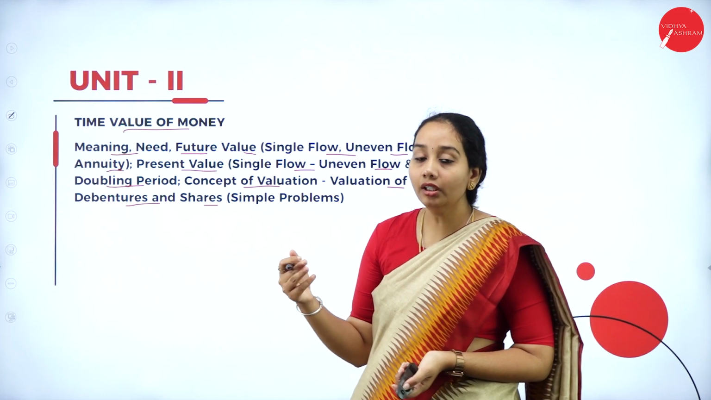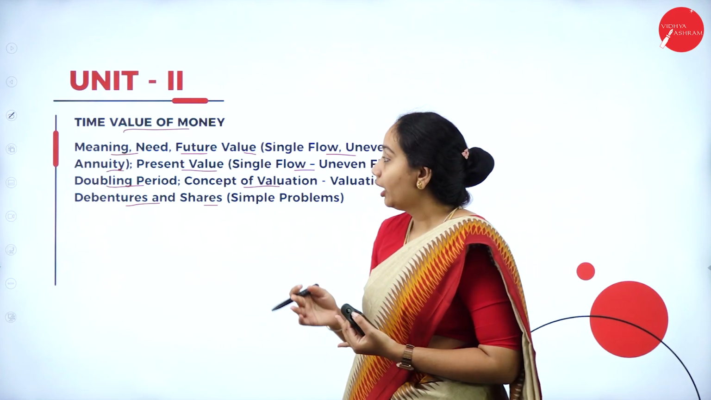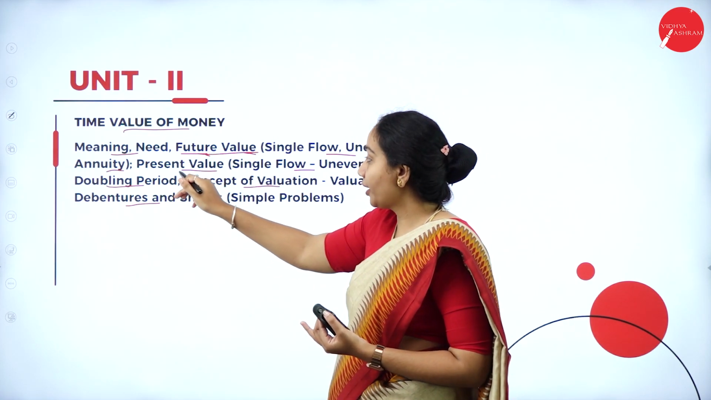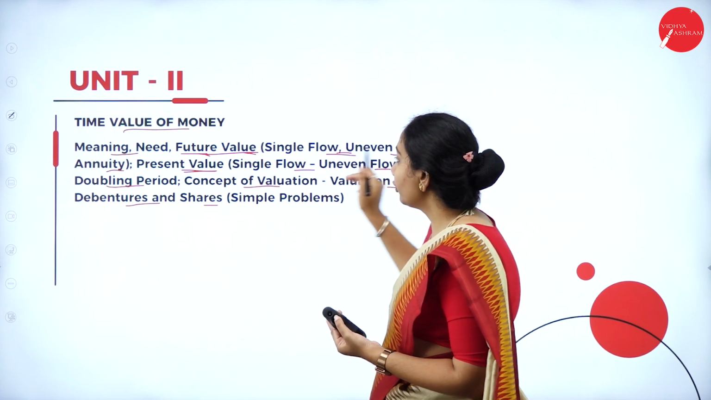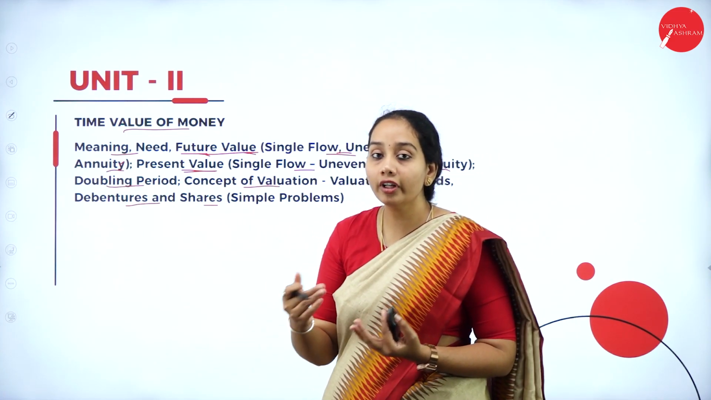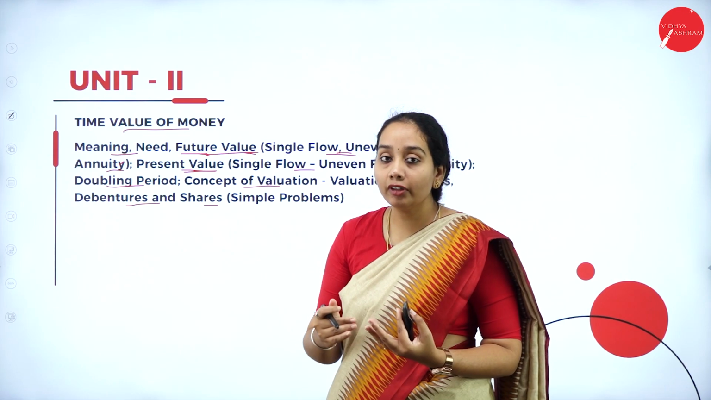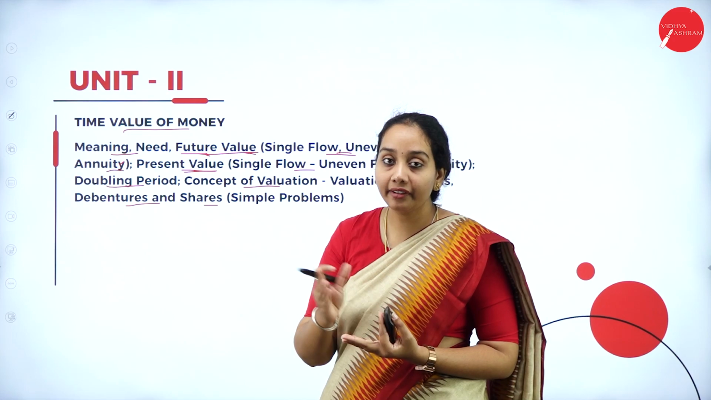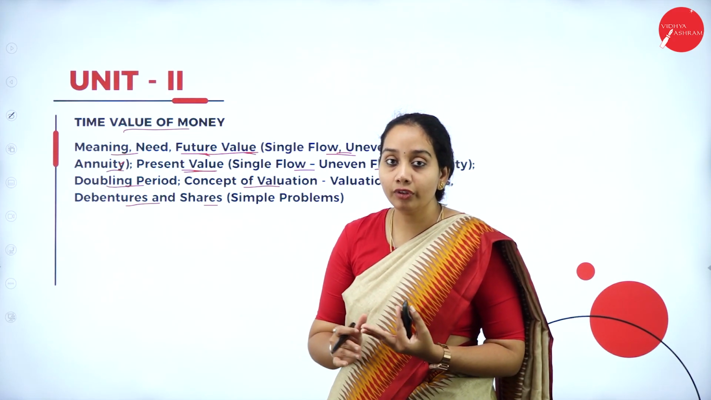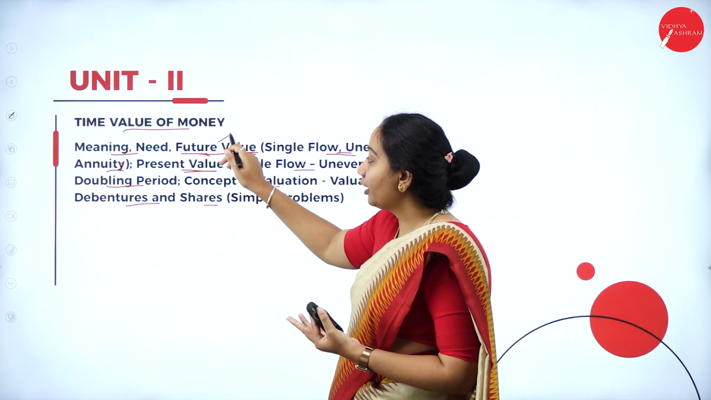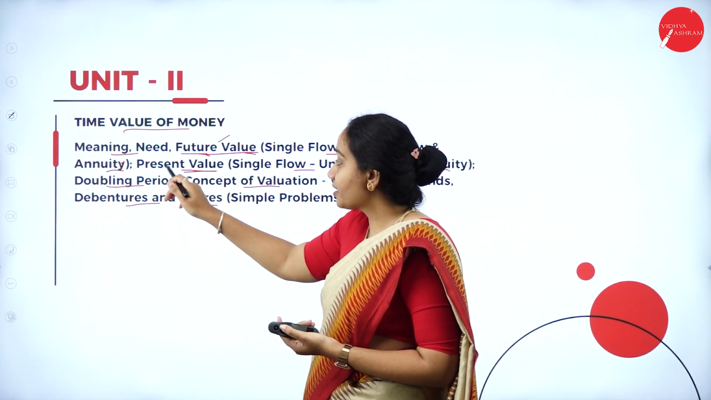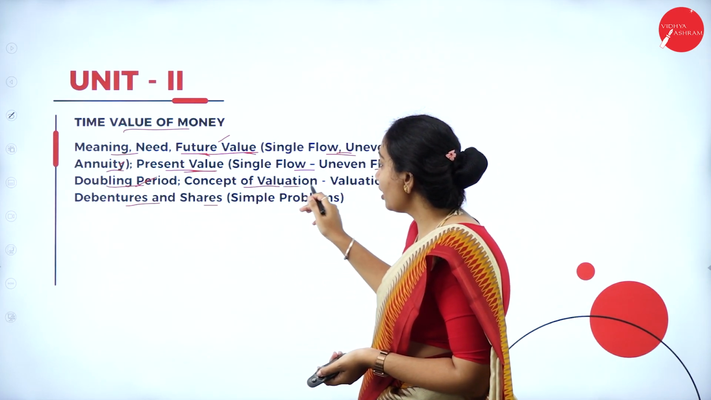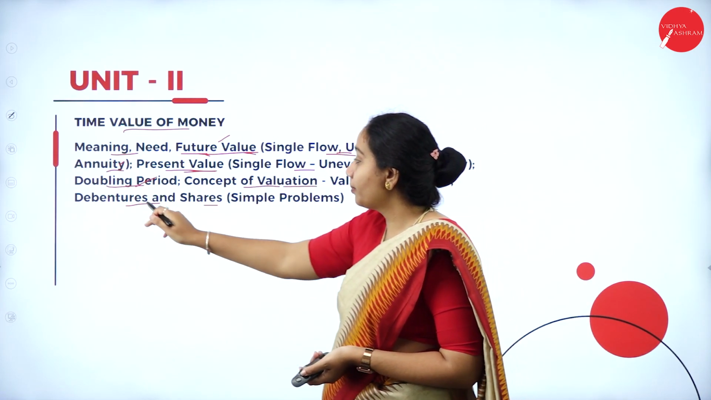So all these you're going to learn: what basically is the time value of money, what is the value of the money in future, and what is the value of the money in present in case of the single flow, uneven flow and annuity. Single flow is like monthly, uneven flow depends upon your policy or the portfolio that you have selected, and annuity is annual flow. Based on that, what will be the future value of the money, what is the present value of the money, and what is the doubling period and concept of valuation, then valuation of bonds, debentures and shares.